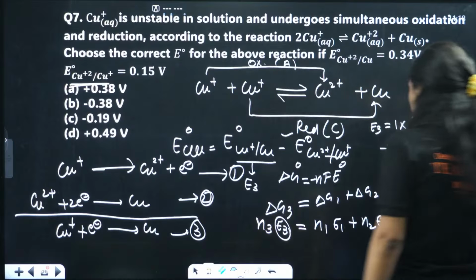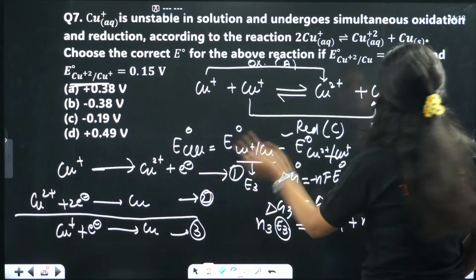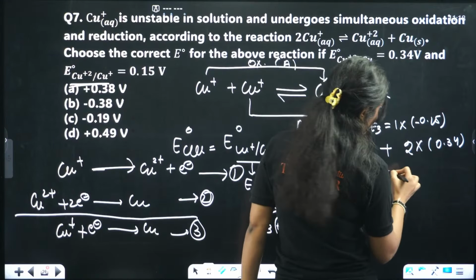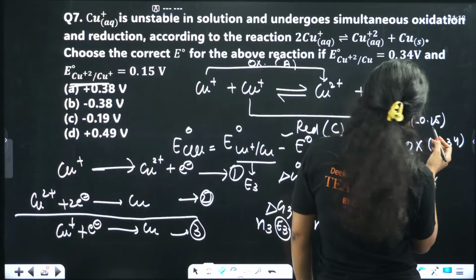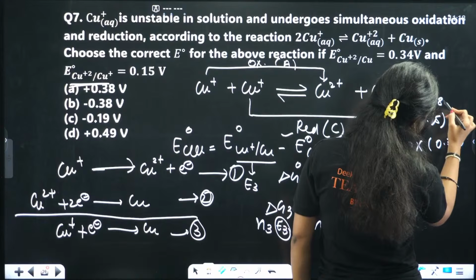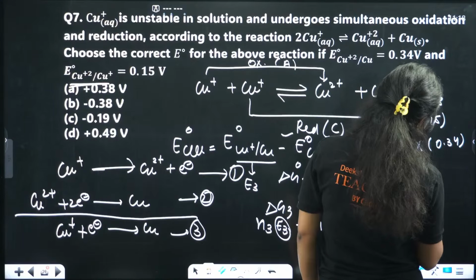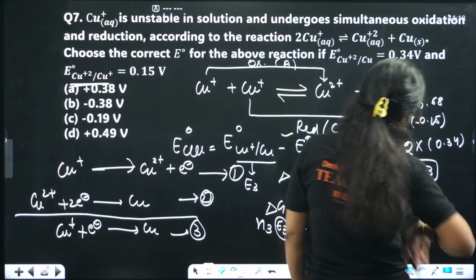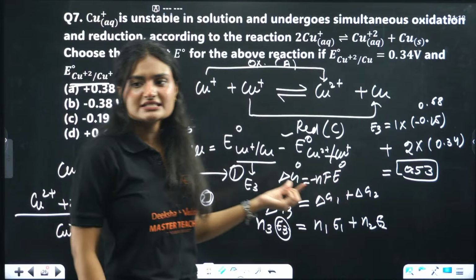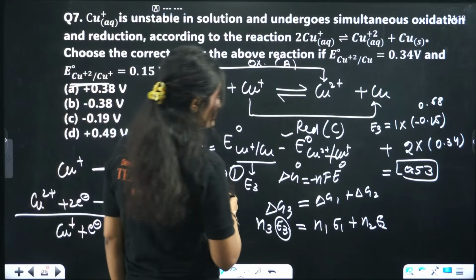Plus, for the second reaction, the number of electrons involved is 2 and the cell potential is 0.34. If I calculate it, the answer will come out to be minus 0.15 and 0.68. Yeah, 0.53. So the electrode potential is 0.53. Now I have this value, I'll substitute it here.